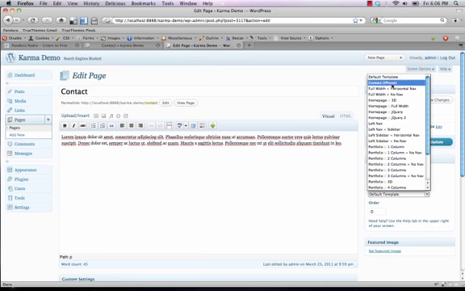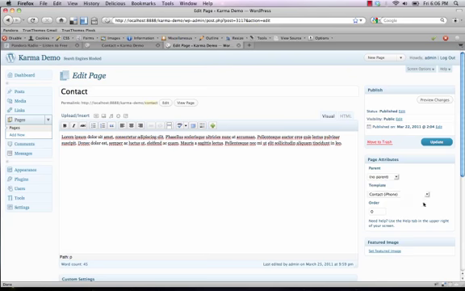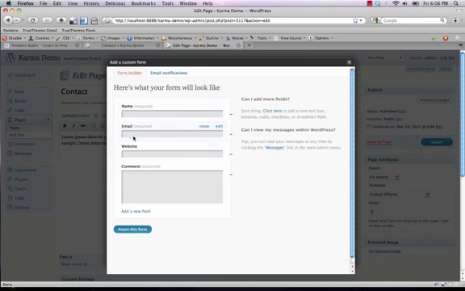So we're going to go ahead and choose Contact iPhone, and now we want to insert a form. We just click wherever we want to insert the form, and then right over here we have this custom button. It says Add a Custom Form. So we're going to click that. And by default, the form has some fields. Some of them are required, some of them aren't.